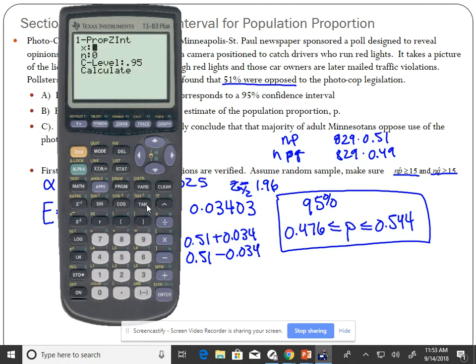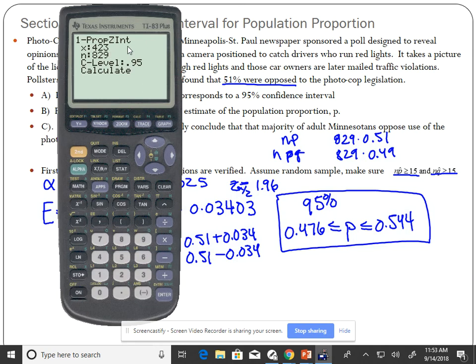We've got X, N, 829. Confidence level is 0.95.